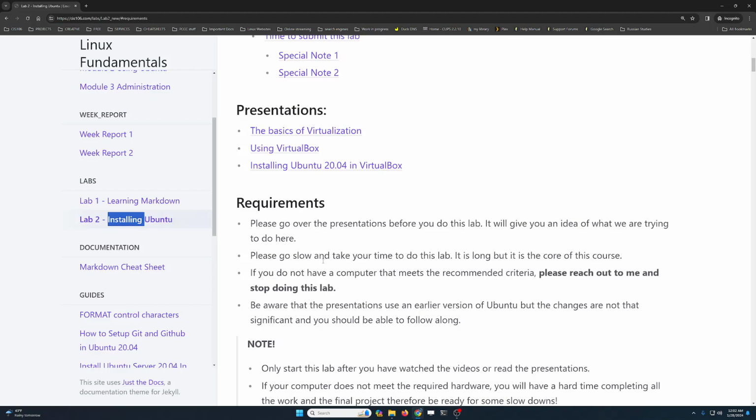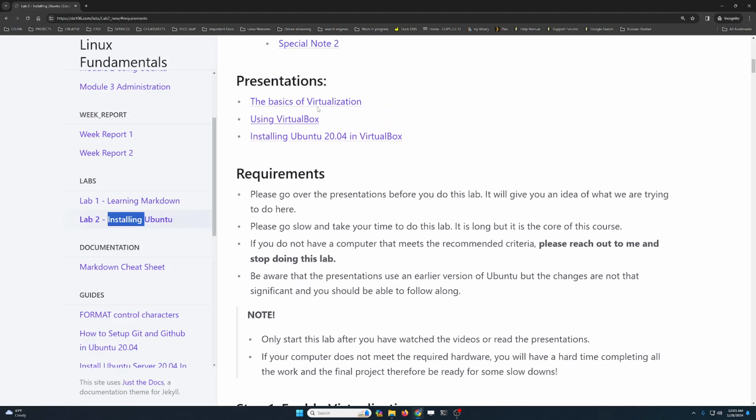This lab is comprehensive and it is intended to teach you how to not only install Ubuntu but also how to create virtual machines and how to use them. This is not the first time, this is not the last time that you're gonna have to create virtual machines, so I'm pretty sure there is a lot to learn here and that you're gonna actually take advantage of this lab. So be aware that these presentations use an earlier version of VirtualBox and also of Ubuntu. They use Ubuntu 20.04. But the differences between the newest version and the previous one are not that significant, and you should be able to follow along anyway.